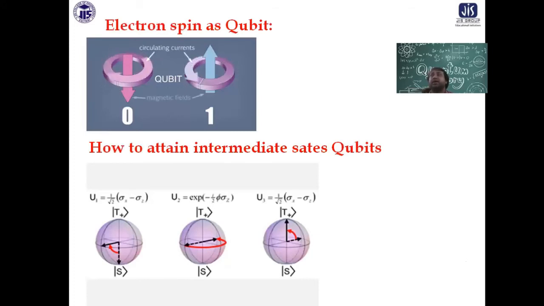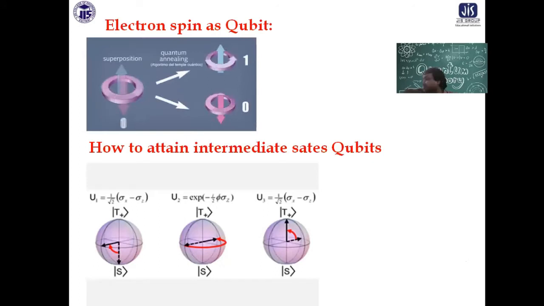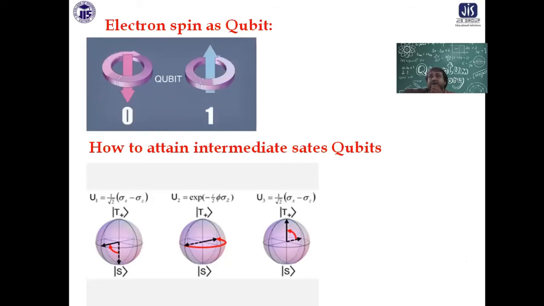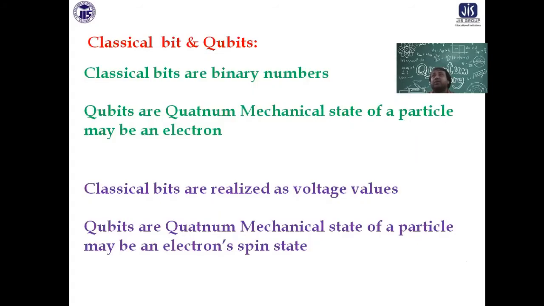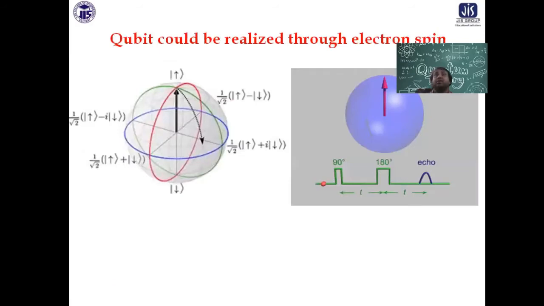Now the question is, what are you doing to manipulate the electron spin? You have to create the intermediate state. You can see in the picture that you have to give many different types of rotation to the electron. A variety of intermediate states are there, as you can see in the picture. Not just up and down, there are so many intermediate states. So as you can see in the picture, you are actually trying to rotate the spin of the electron.